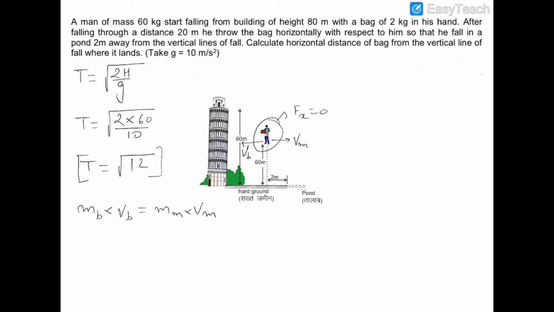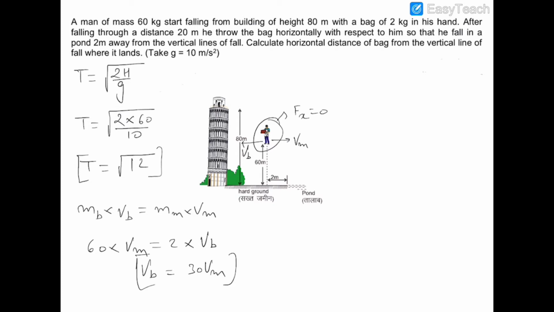So the momentum of the bag in backward direction will be equal to the momentum of the man in the forward direction. The mass of man is 60 kg and its velocity is Vm, and the mass of this bag is 2 kg and its velocity is Vb. So Vb is equal to 30 Vm.